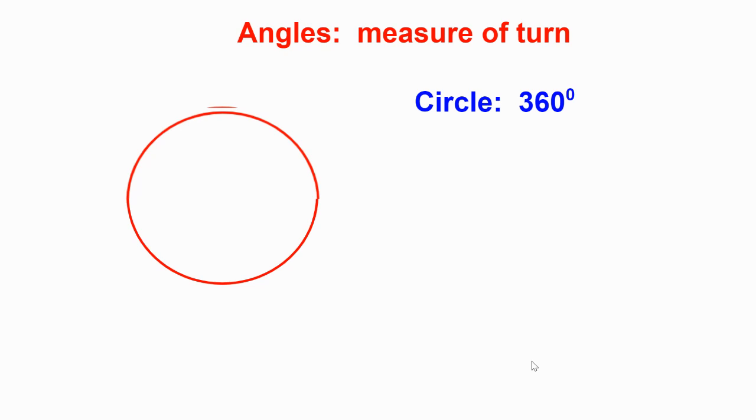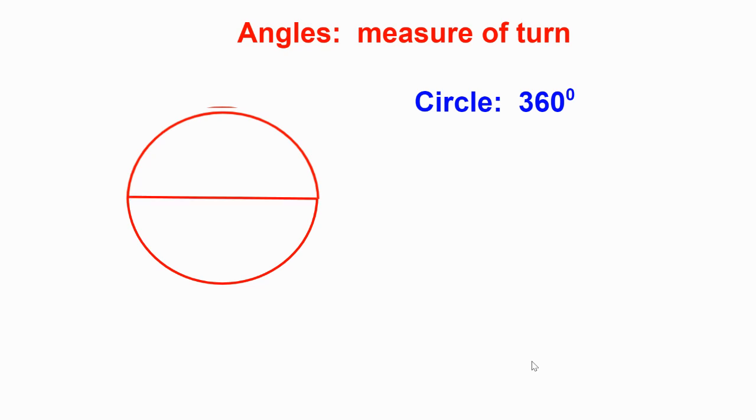So if you actually turn yourself and you rotate yourself 360 degrees, you end up in the same spot. You've made one full turn, a complete revolution, 360 degrees. That's a circle, right? Well, everything's based on that. Well, let's go a little bit further.